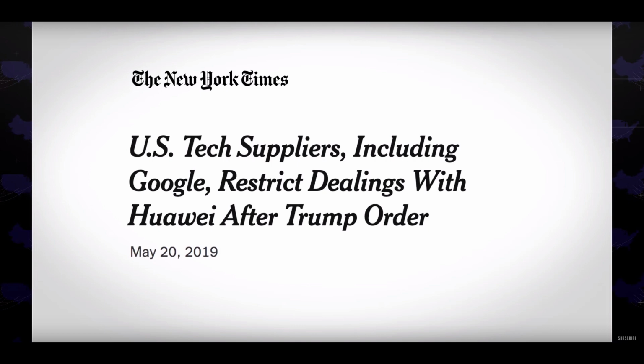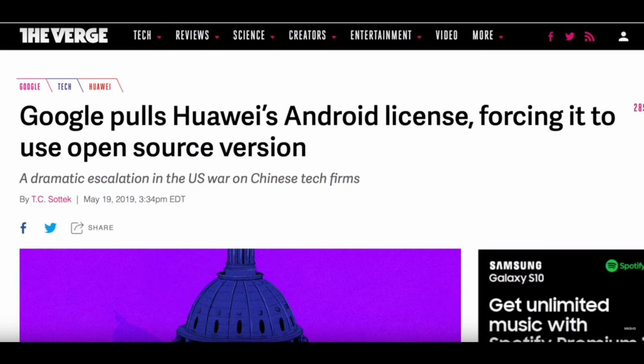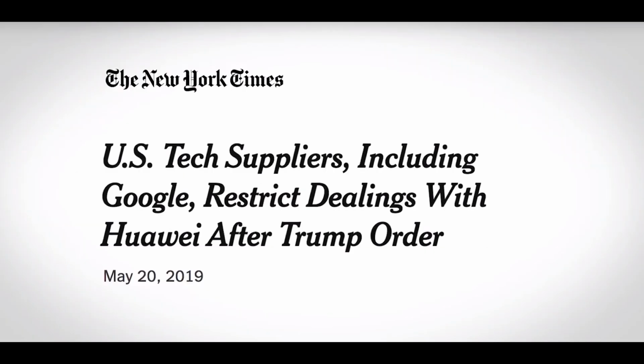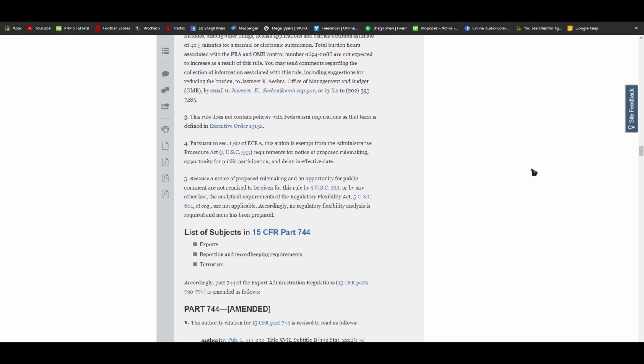It also means that in future Huawei will not be able to use Intel processors in any of their laptops or PCs. Adding to that, they will not be able to use Qualcomm's processors either. So for that, they will have their own processors.